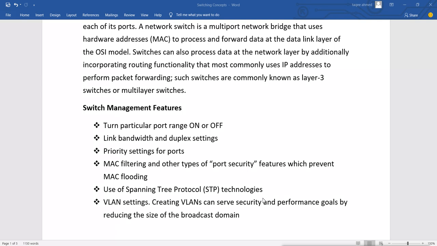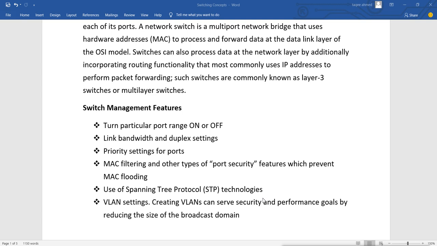What does it do? It can harm your switch. It can put a denial of service attack on it, which means your switches will not give any service. Your network will slow down, and your network data will overflow, which can leak the information, and the attacker can get the information.